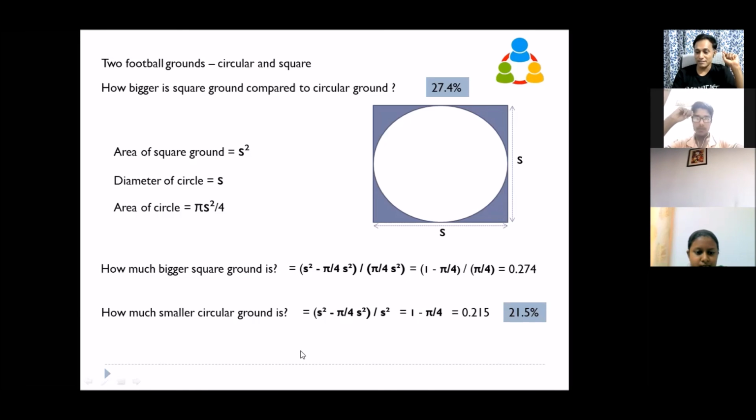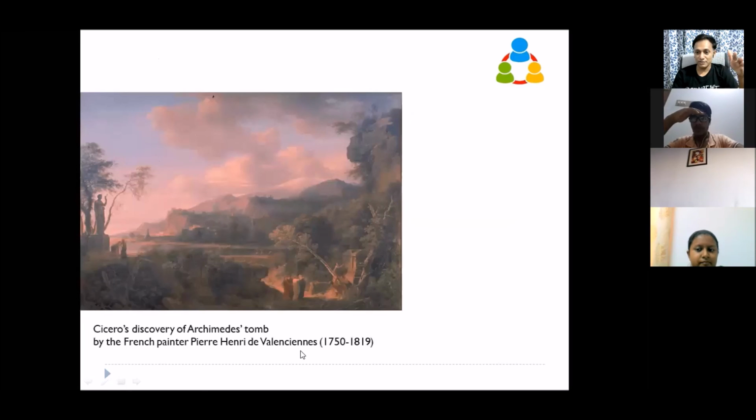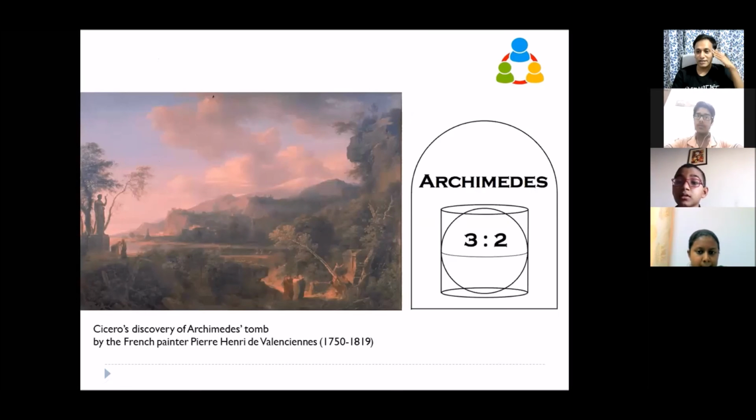Okay. So with this assignment, I will leave it. I think you know this is Archimedes' tomb. This was the famous tomb figure of Archimedes. I have explained this to you before, I hope. So this guy was trying to calculate the ratio between the volume of a cylinder and a sphere of the same height.